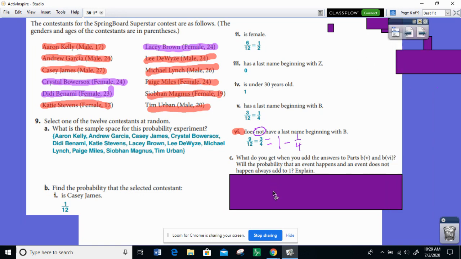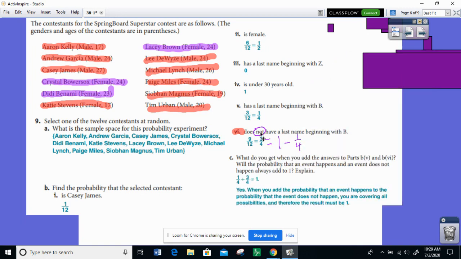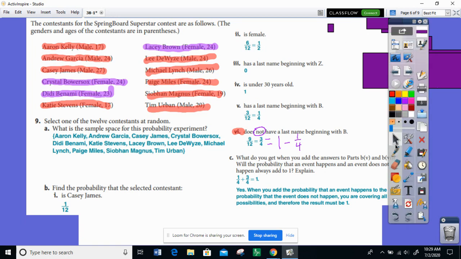And so part C is going to pick up on that. What do you get when you add the answers to parts 5 and 6? Well, the probability that an event happens and an event does not happen always add to 1. We can take these two probabilities and add them up to 1. And the answer to their question is yes, when you add the probability that an event happens to the probability that the event does not happen, you are covering all possibilities.